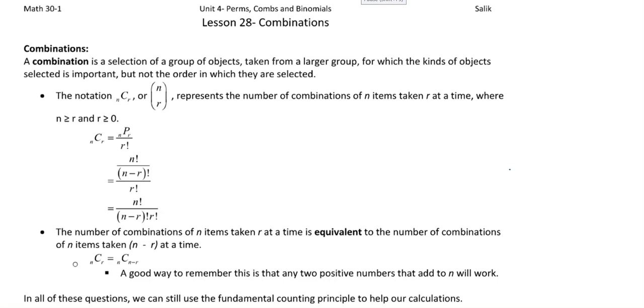Hey Math 30-1. So getting into lesson 28, combinations. Okay, so a little bit of review.